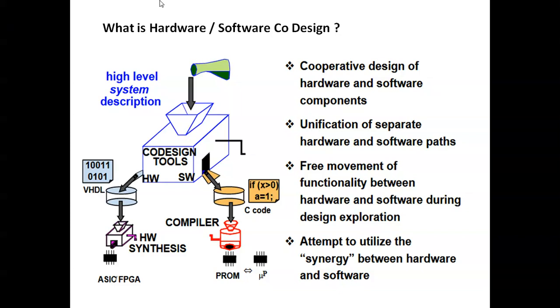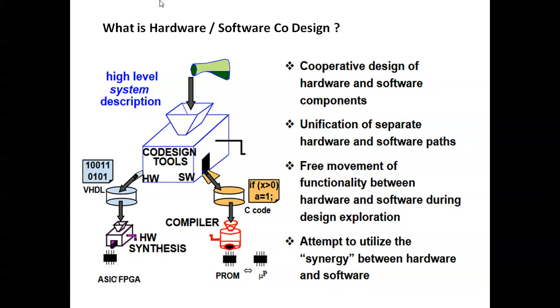Finally, you will be getting ASIC or FPGA. And software, then you go through the compiler. After the compiler, you will be getting the memory chips, PROM, EPROM, like that. In software, they use C, C++, like that. In hardware, they're using VHDL or Verilog.